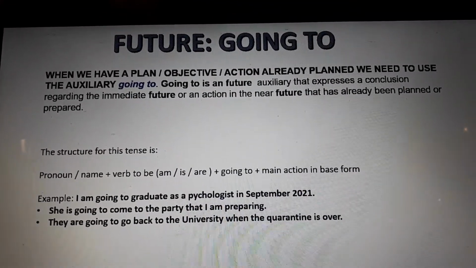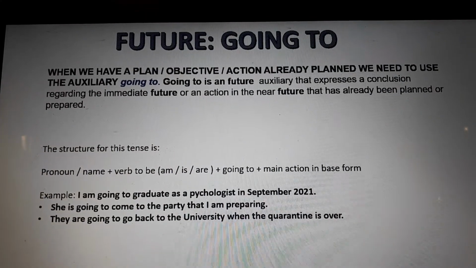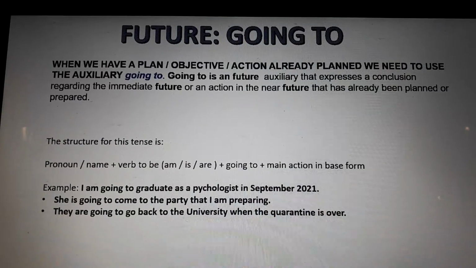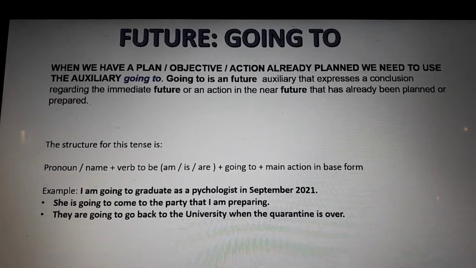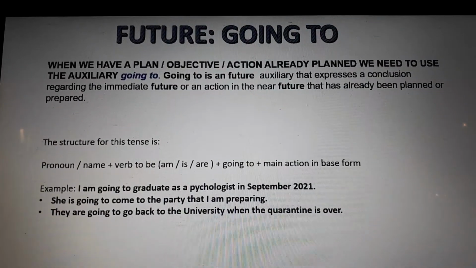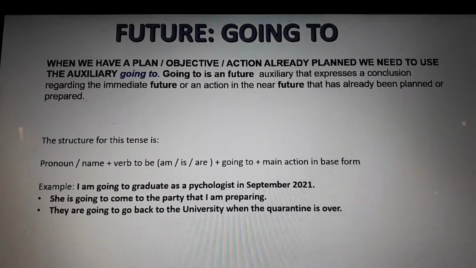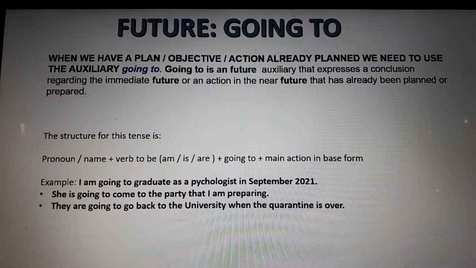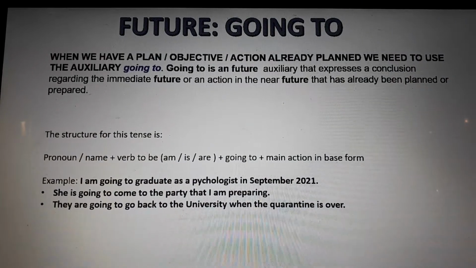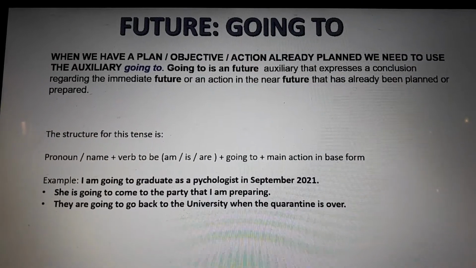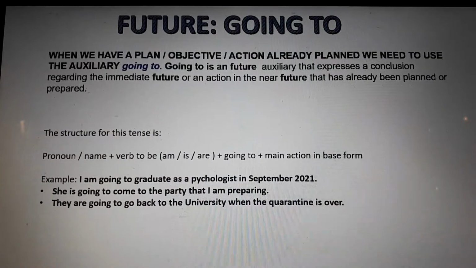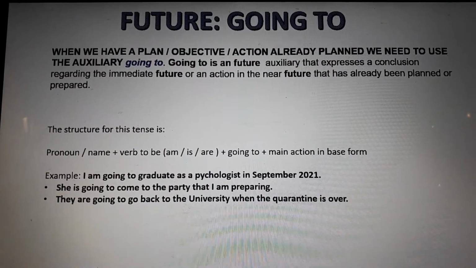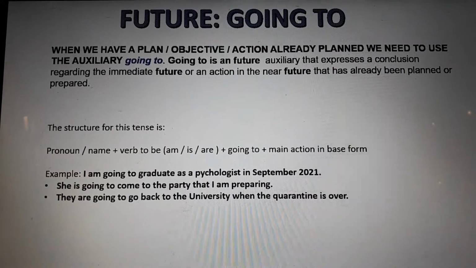Okay. For example, the structure for this tense is pronoun or name plus the verb to be, plus am, is, or are, plus going to, and the main action in base form. I am going to, always go together, going to. I am going to graduate, the action in base form, and then the complement, as a psychologist in September 2021, okay?